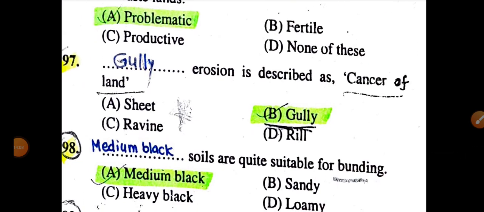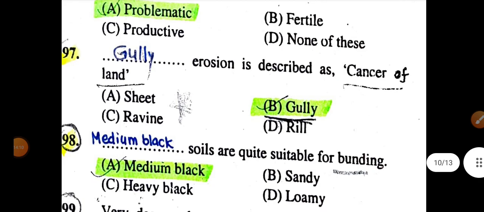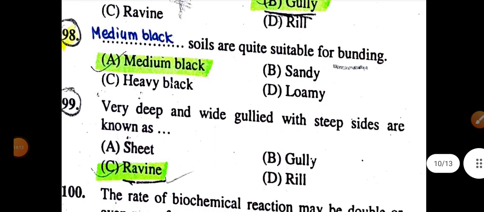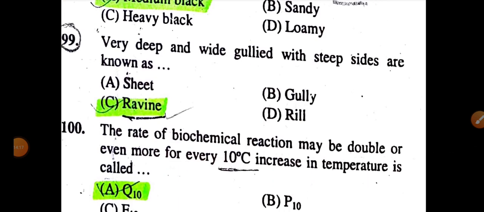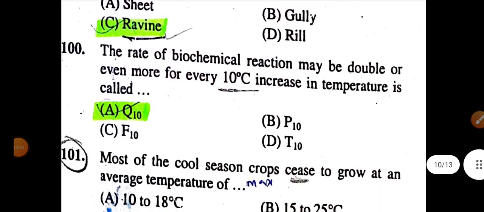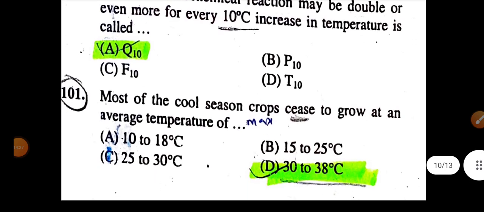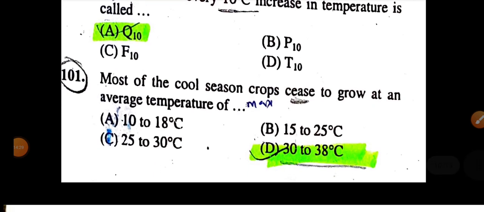Gully erosion is described as cancer of land. Medium black soils are quite suitable for bunding. Very deep and wide gullies with strips are known as ravine. The rate of biochemical reaction may double or even more for every 10 degrees Celsius increase in temperature. Most of the cool season crops are chosen to grow at an average temperature of 30 to 38 degrees Celsius.